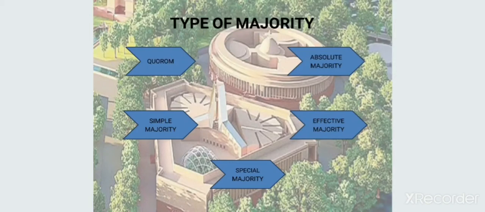Welcome friends. Today we are going to discuss the types of majority. In this regard, we are going to discuss quorum, absolute majority, simple majority, effective majority, and special majority. Under special majority, we are going to discuss special majority of type 1, type 2, and type 3.